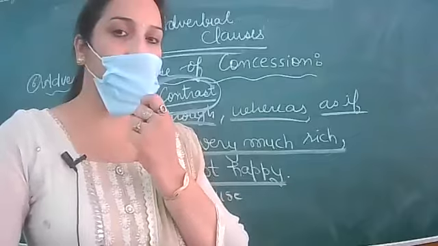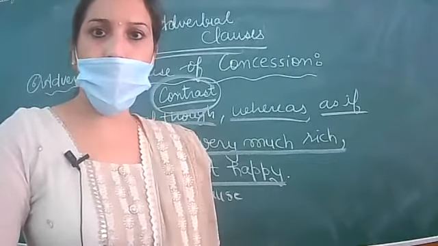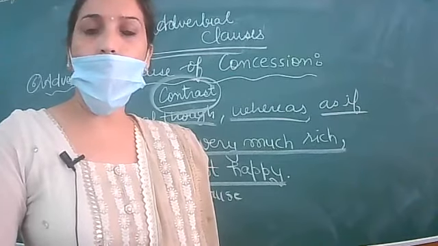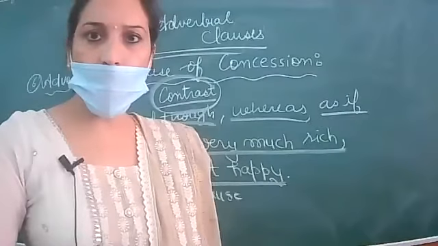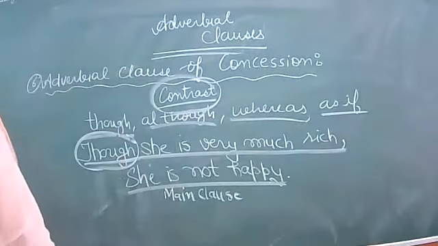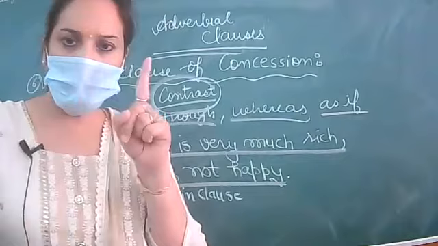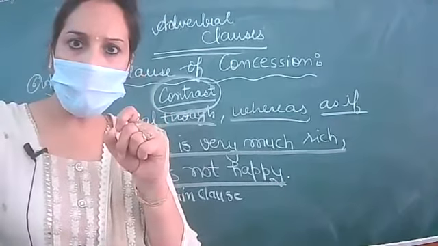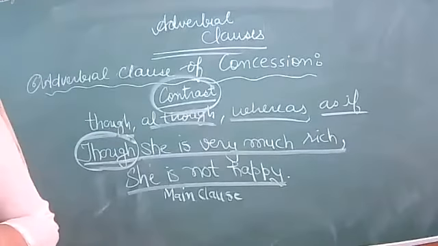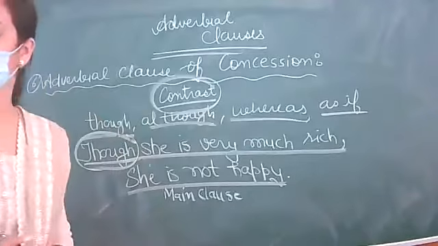Okay, Anjani, yes. Ma'am, the fourth type you did not get done, adverbial clause of reason, what you wrote on the board I could not write because of net problem. Which one? Fourth one? Yes ma'am, the one you did at the very start of the class. Adverbial clause of time is the very first one. Of reason, fourth. Achha, adverbial clause of reason. It was not clear. Okay, I tell you adverbial clause of reason also.